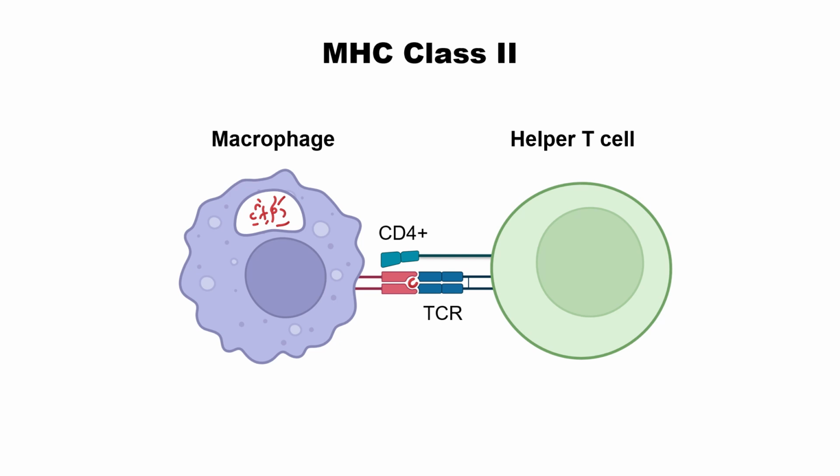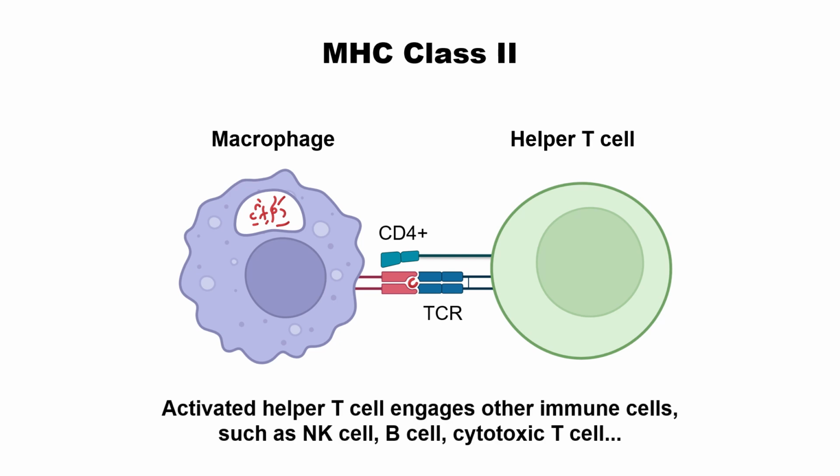In this case, the binding partner is CD4, and a CD4 cell is a helper T cell. The T cell receptor recognizes those antigens, then the activated helper T cell can engage other immune cells, such as natural killer, B cell, cytotoxic T cells, etc.